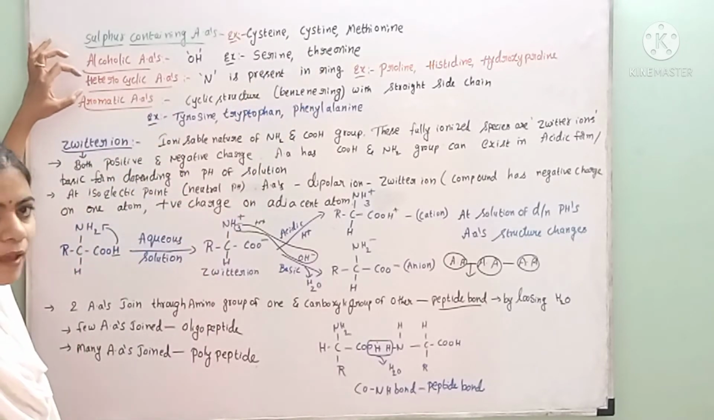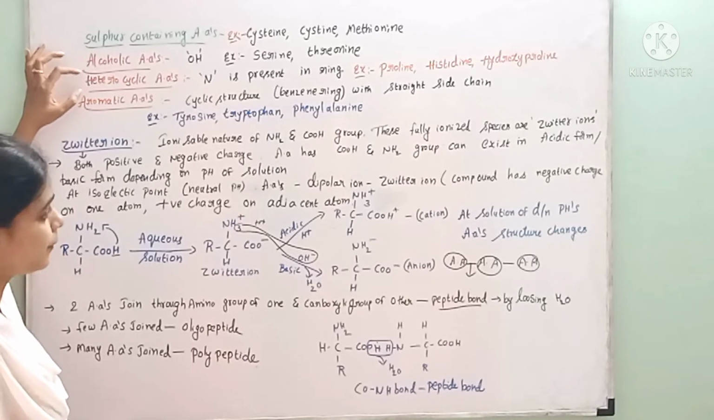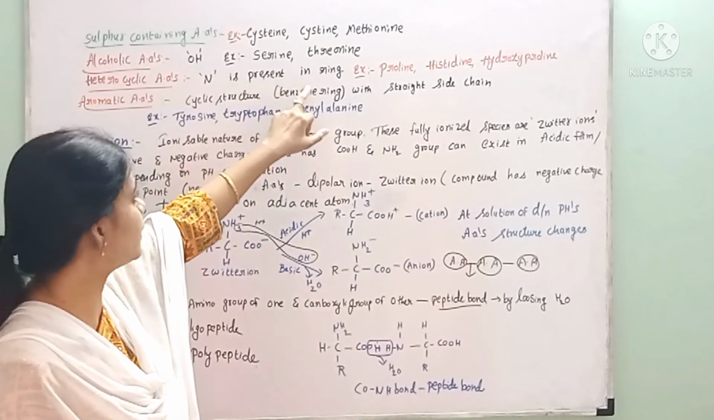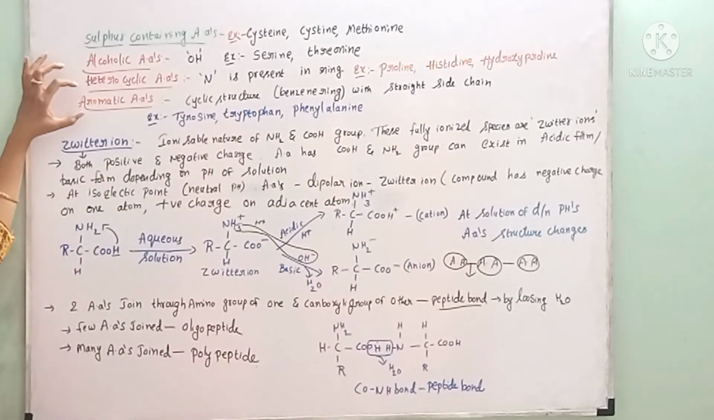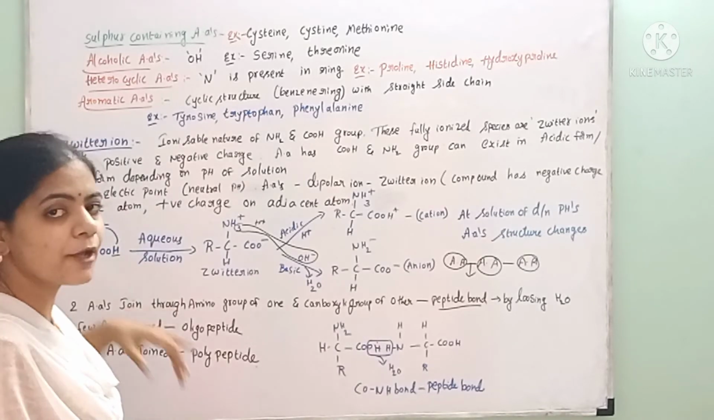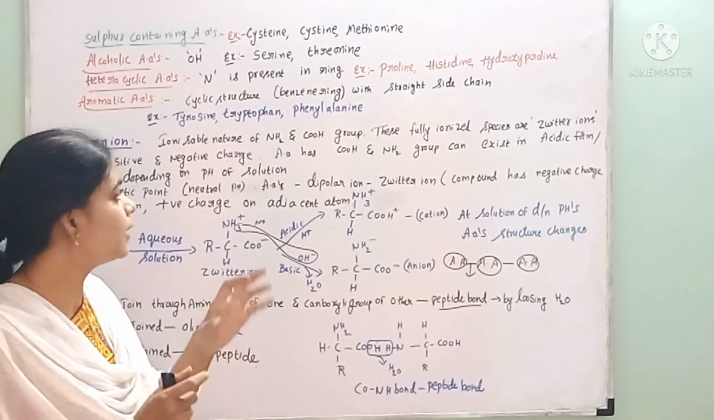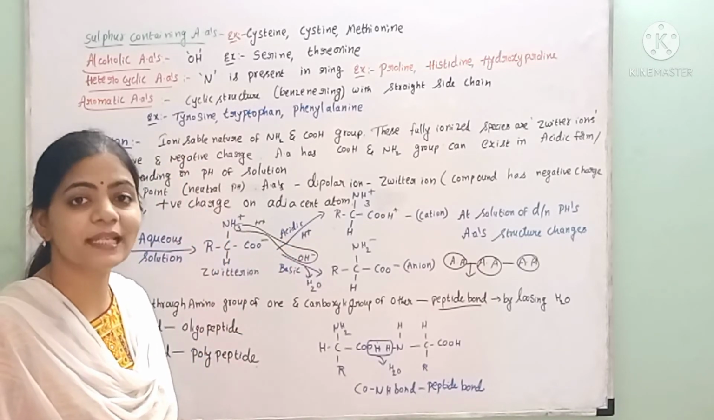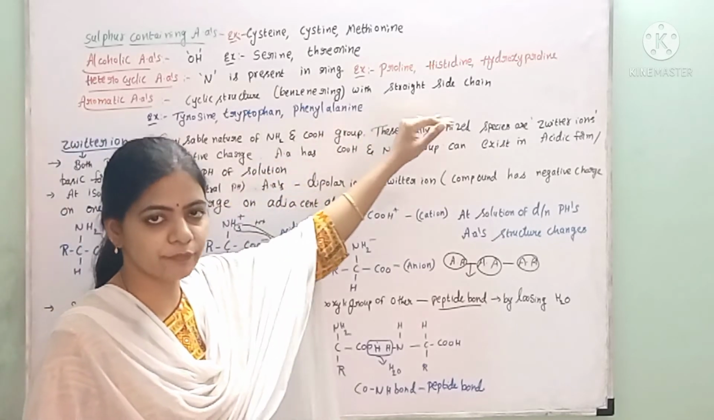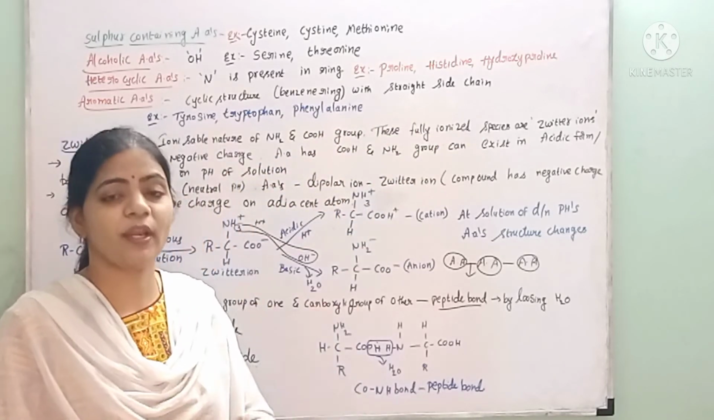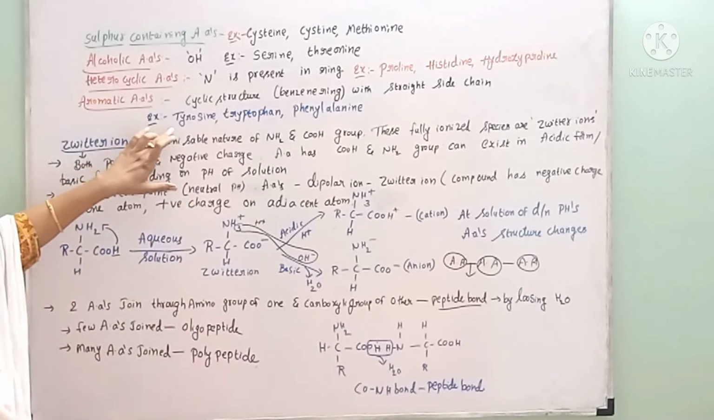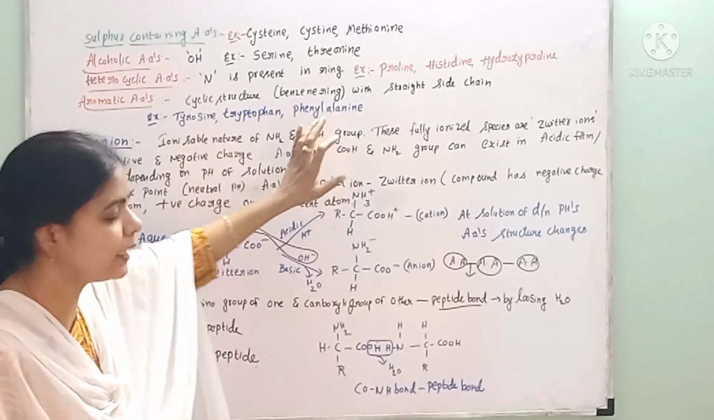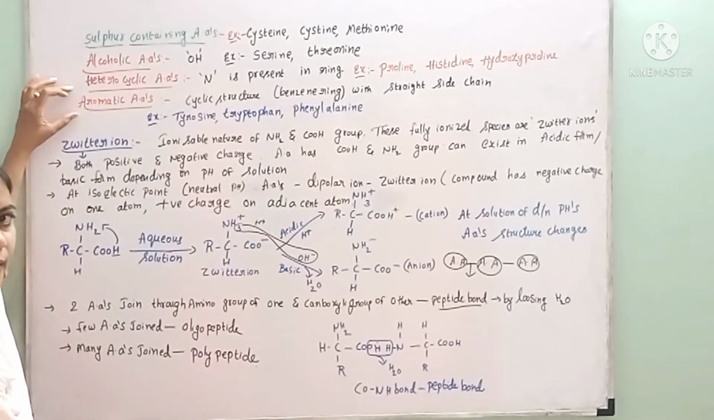And some amino acids have N. They are called heterocyclic amino acids, which have N present in the ring. Examples, proline, histidine and hydroxyproline. And the next one is aromatic amino acids. These aromatic amino acids consist of a benzene ring, a cyclic structure in the form of a benzene ring. To that benzene ring, they have a straight side chain. That straight side chain consists of carboxyl group, amine group, hydrogen and so on. Tyrosine, tryptophan and phenylalanine are examples of these aromatic amino acids. The aromatic amino acids consist of a benzene ring.